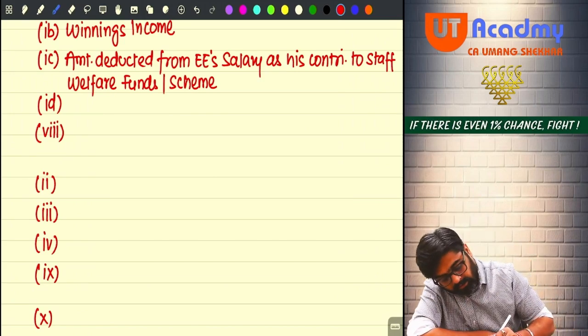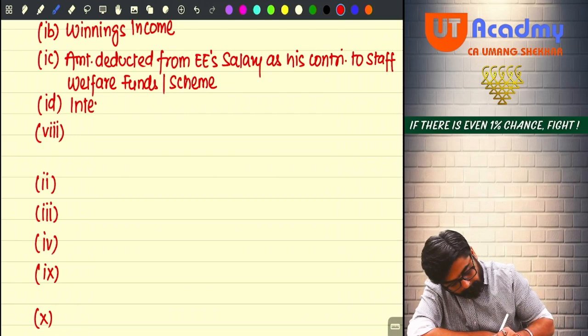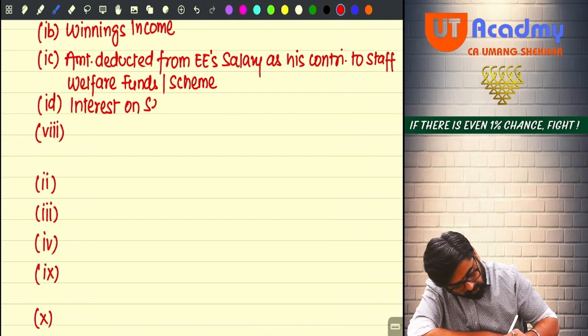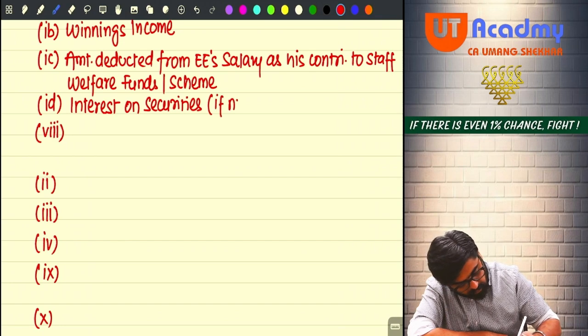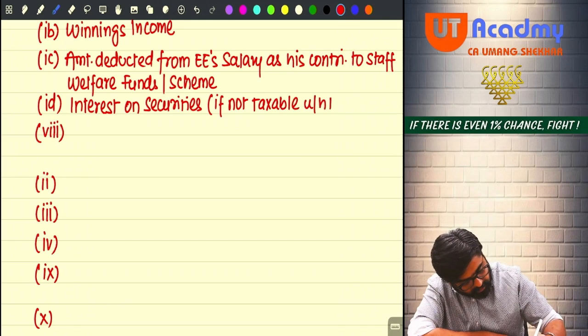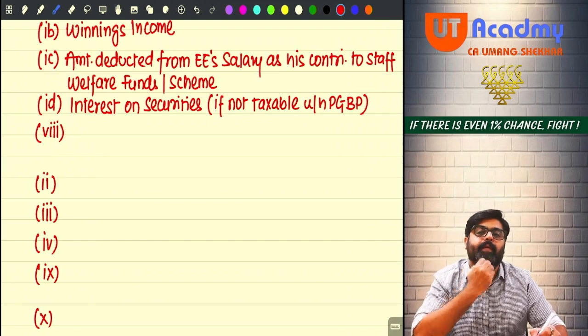Then 1D is interest on securities. If not taxable under the head PGBP, then that interest will come here. Okay.